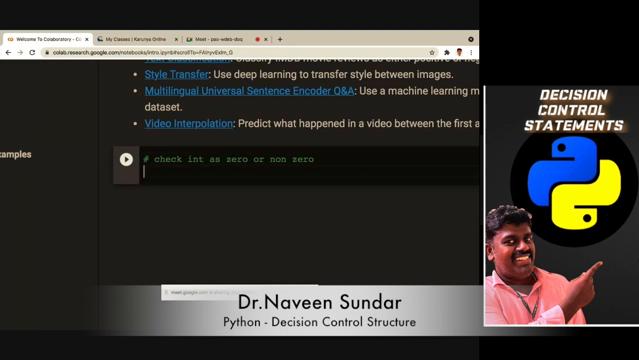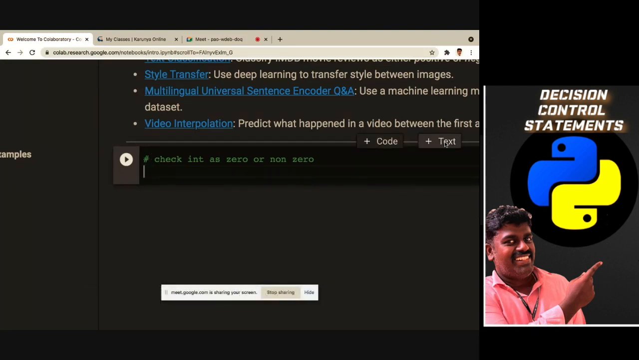So this is the comment. Whenever I give a hash, that is a comment. Practice it in that way, it will be fine. Or otherwise, you can use text and add it as a text. That also we can do in Colab. But this one looks good, right? So now how can we write this?